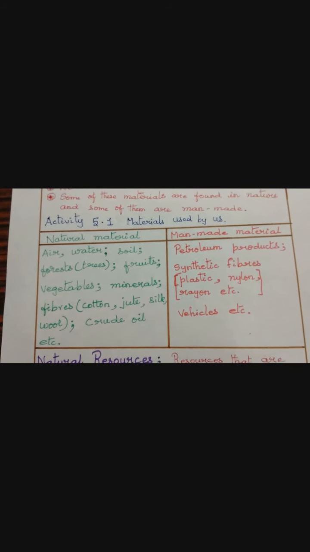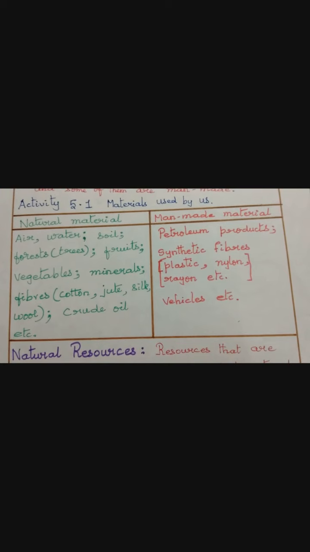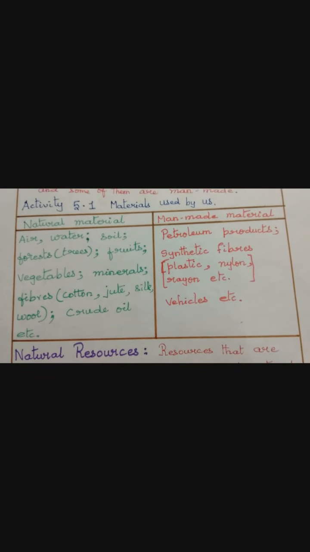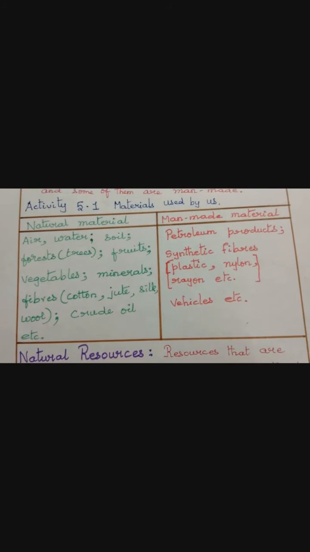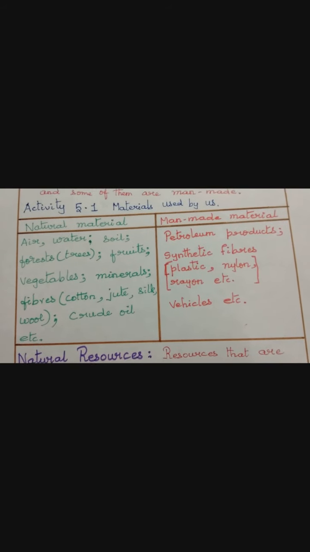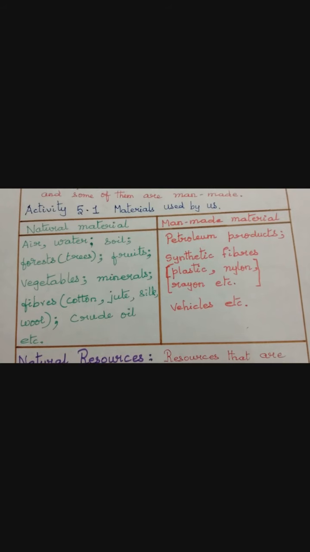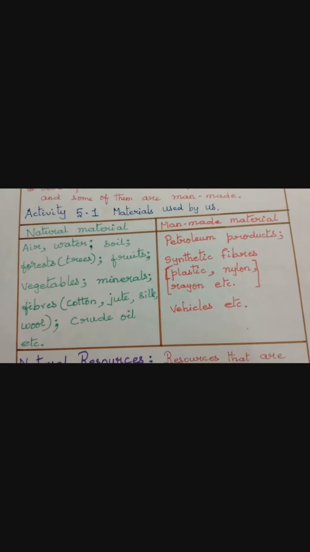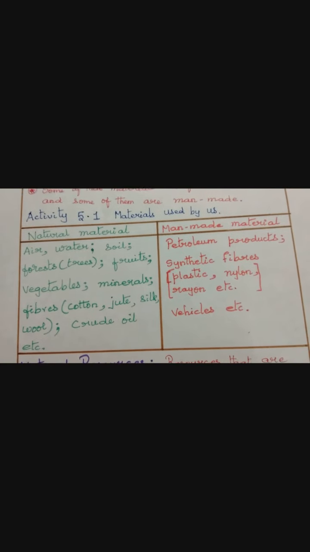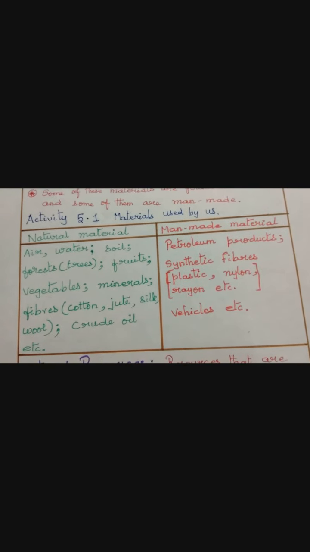So first let us see which are natural materials: air, water, soil, forest, that is the trees. From the forest we use mainly fruits, vegetables, minerals, fibers like cotton, jute, silk and wool. Crude oil, etc. we use from nature.